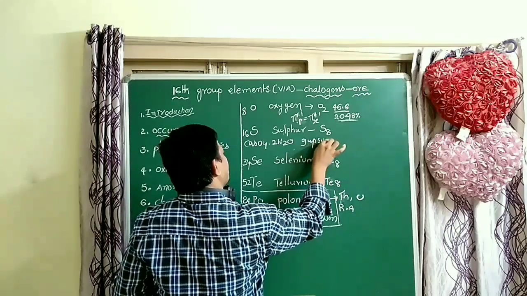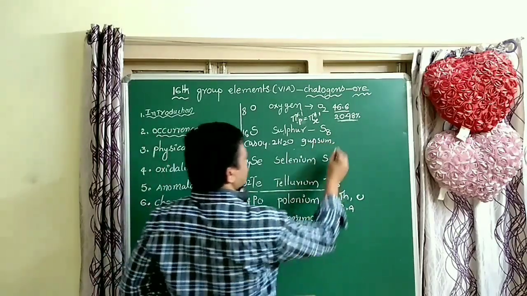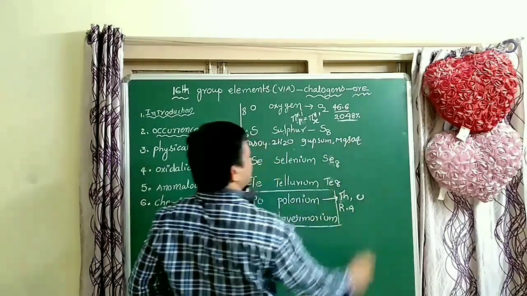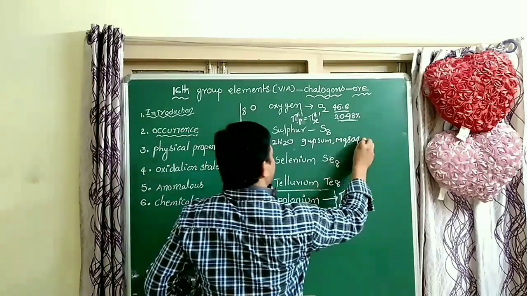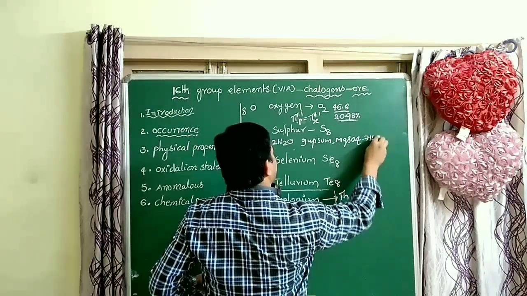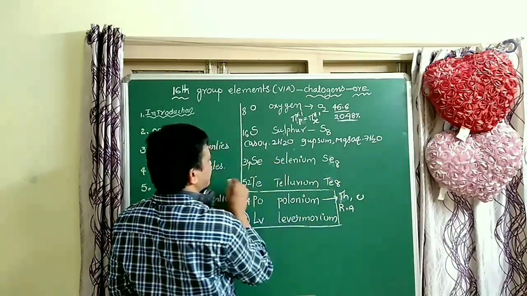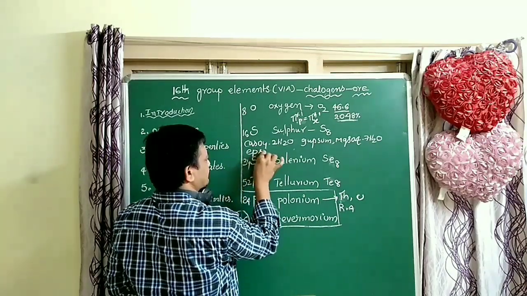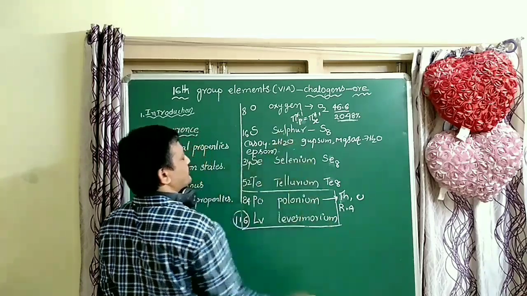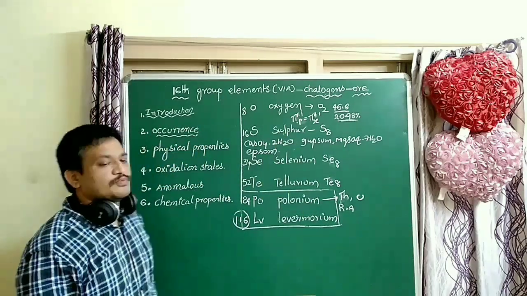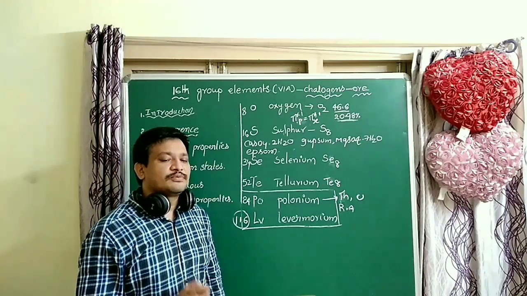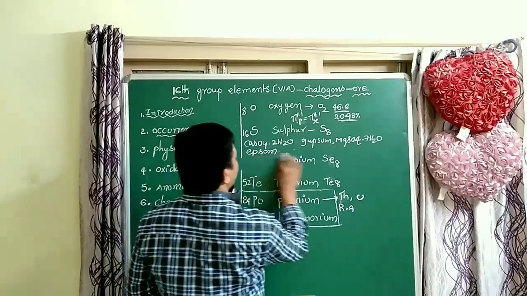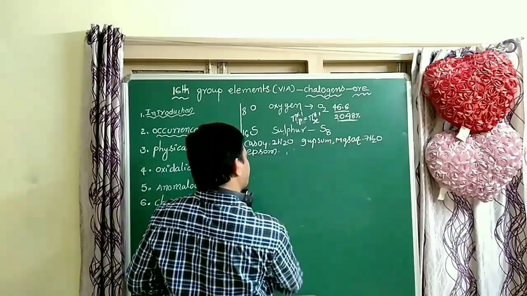Gypsum. And very important, MgSO4·7H2O, that is Epsom salt. Which salt, students? Epsom salt. What is the formula of Epsom salt, students? MgSO4·7H2O is Epsom salt.